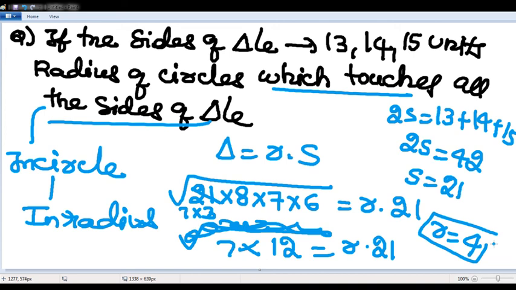The radius of the circle which touches all the sides of a triangle is called the incircle, and its radius is the inradius. The inradius is given by delta equivalent to r into s. So delta is root of 21 into 8 into 7 into 6, which is root of s into s minus a into s minus b into s minus c.